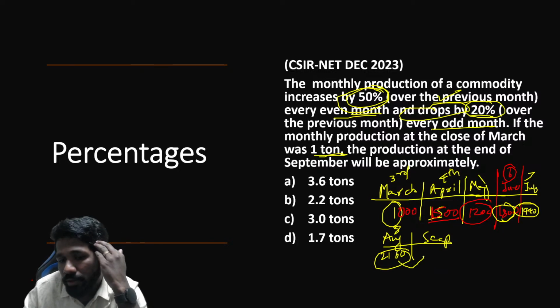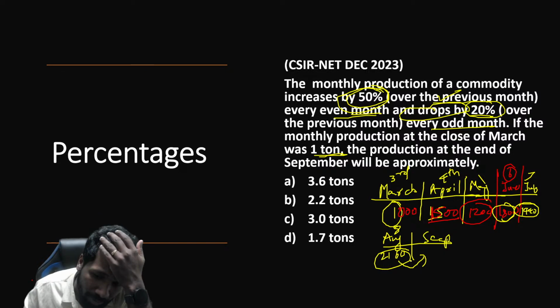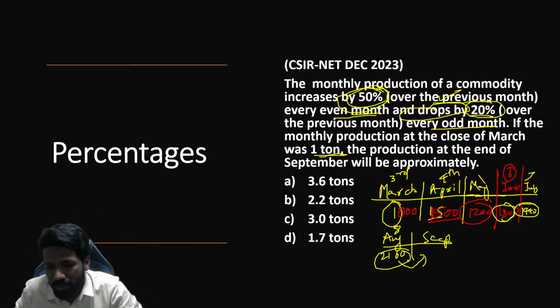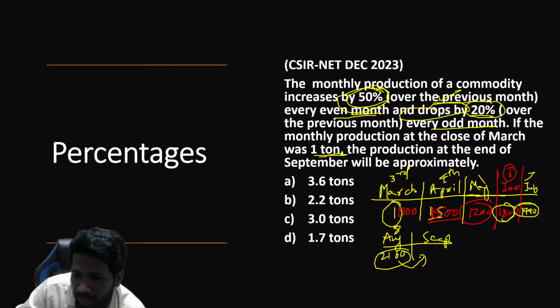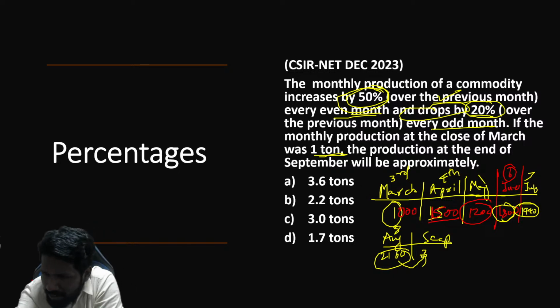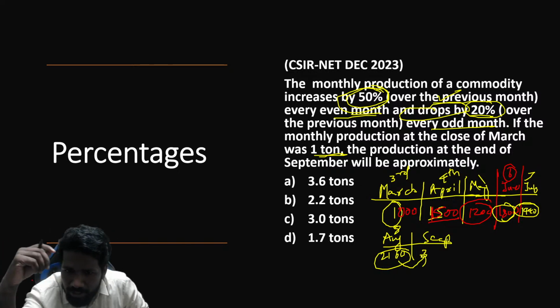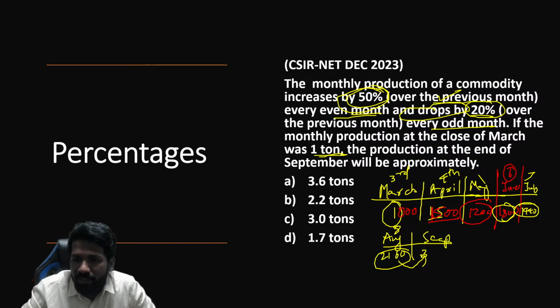2160 plus 50%. Now 50% of 2160 is what? 2000 half is 1000. 2160 half is 1080. 1080 added will be 3000. Okay, did I make a mistake in the calculation? Let me just check. 1 second.